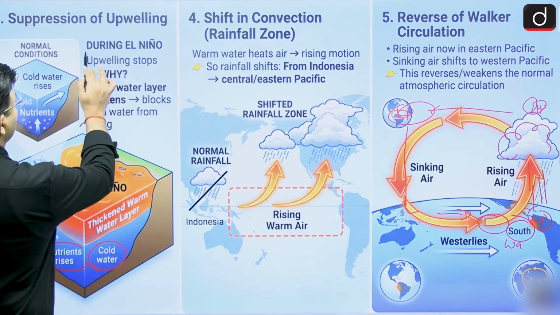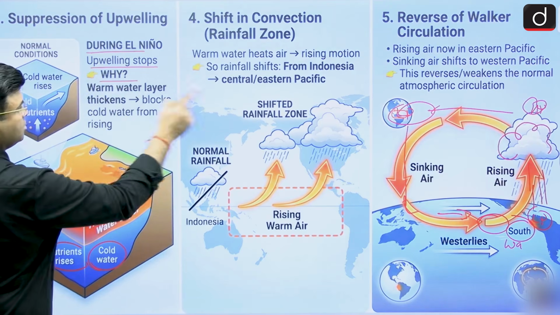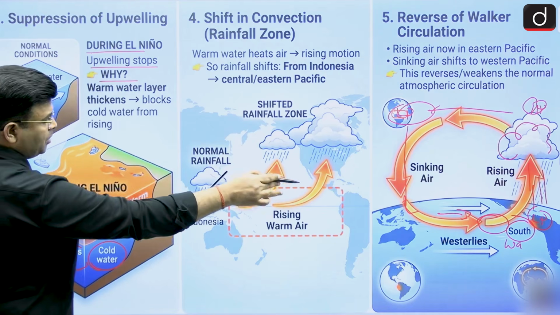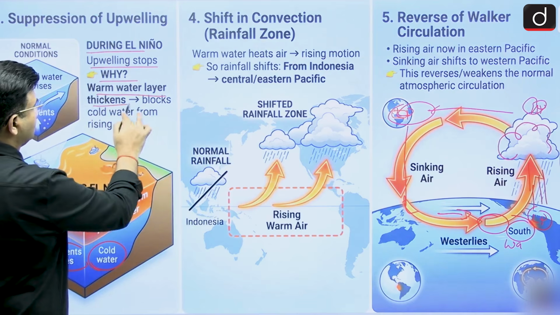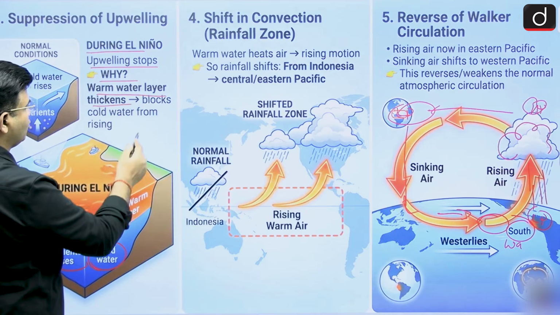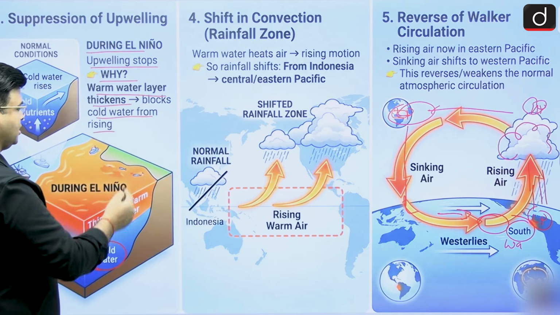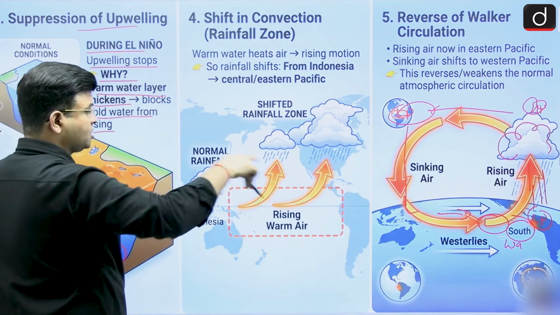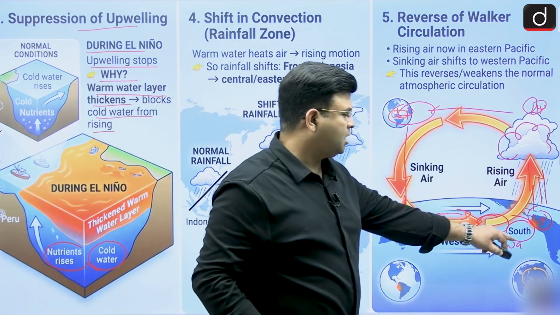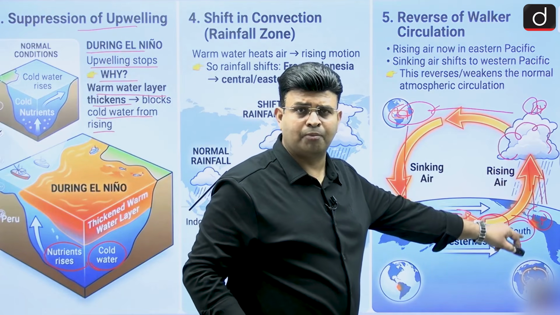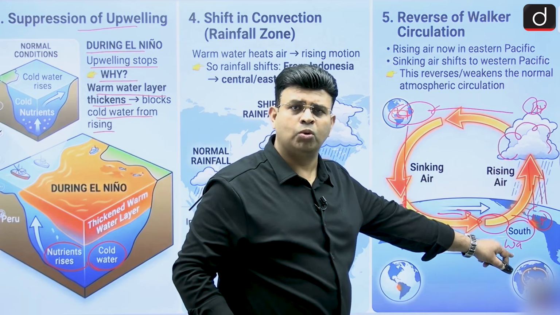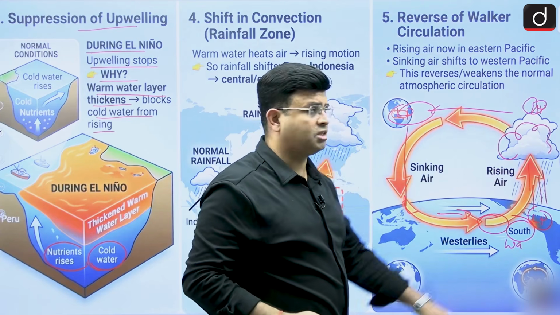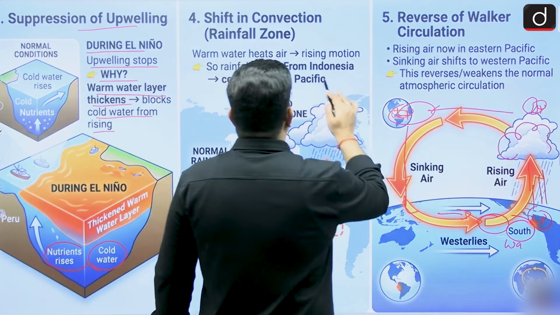So we can say during El Nino, upwelling stops near the Peru coast, west of South America, and the warm water layer thickens. More warm water blocks the cold water from rising, and thereafter we can say this is a suppression of the upwelling. Can we say that the water which is already cold is upwelling in the normal condition, now it will not upwell. Warm water is coming over there and blocking it.